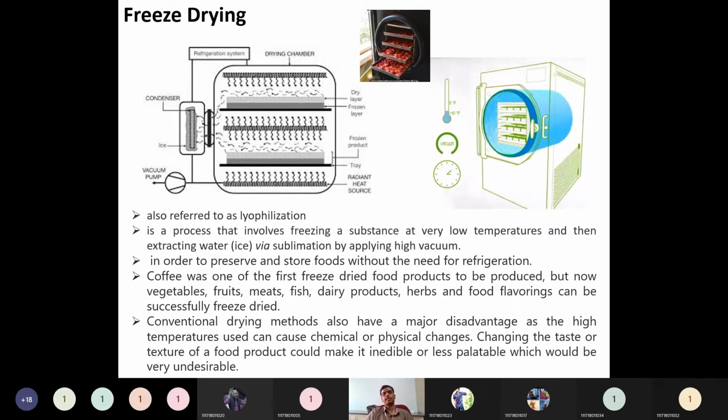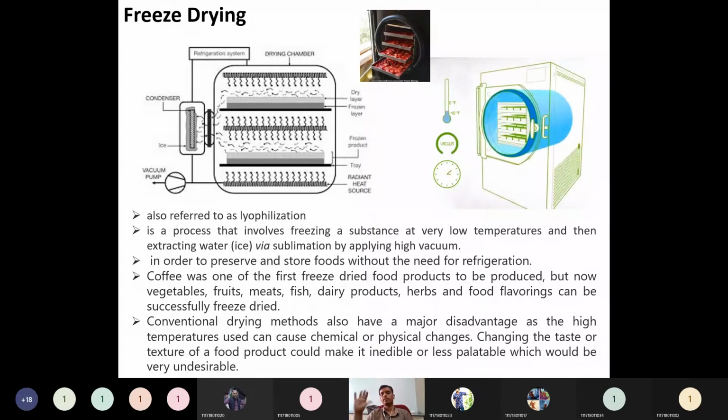So freeze drying is also called lyophilization. Lyophilization is a process that involves freezing a substance at very low temperature and then extracting water. How can we extract that water? The ice will be converted to vapor once again. That is called the sublimation process, by applying high vacuum.